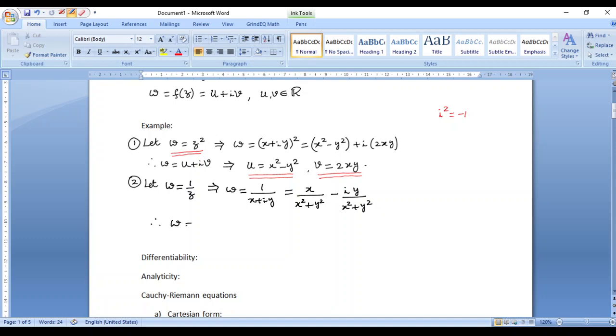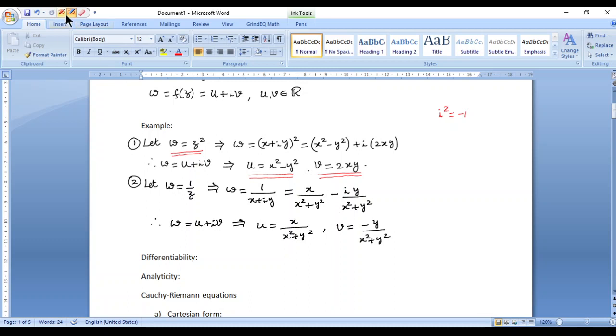So once again, because w is u plus iv, in this example we have u to be x divided by x square plus y square, and v to be minus y by x square plus y square. That is because you have a minus sign in the imaginary part, right?